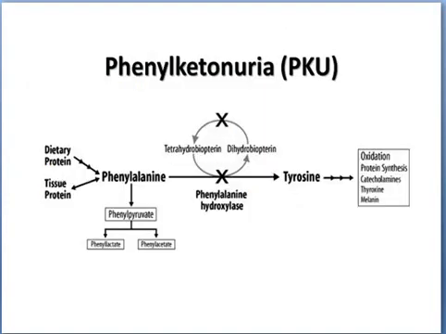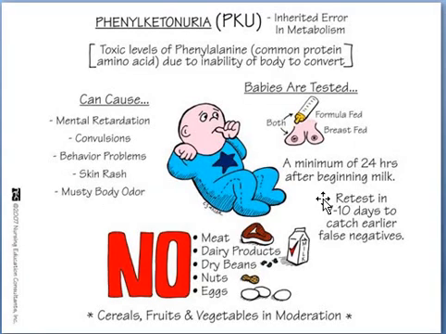In the phenylalanine conversion process, an important enzyme, phenylalanine hydroxylase, is the dominant one for conversion of phenylalanine to tyrosine. In the case of phenylketonuria, the gene responsible for the synthesis of phenylalanine hydroxylase gets mutated or is absent. Therefore, conversion of phenylalanine to tyrosine does not take place, and it may lead to complications in the child, such as mental retardation, behavioral problems, low IQ, skin rashes, and musty body odor.